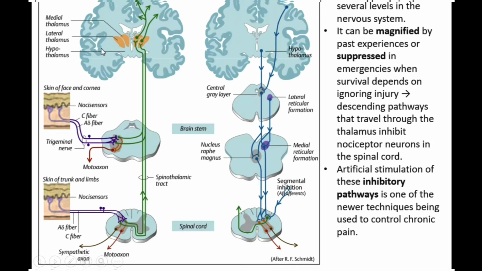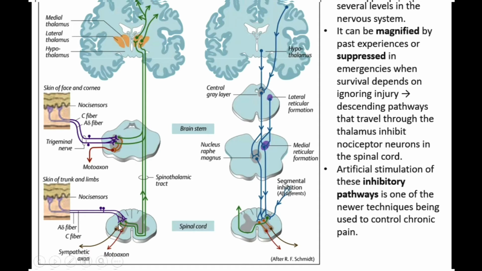Here, we have the hypothalamus. As you see, the hypothalamus is located here, and the thalamus is here. We have the lateral nucleus of the thalamus, the medial nucleus of the thalamus, and finally, by the tertiary sensory neurons, it will go to the sensory part of the cortex, which is the postcentral gyrus.